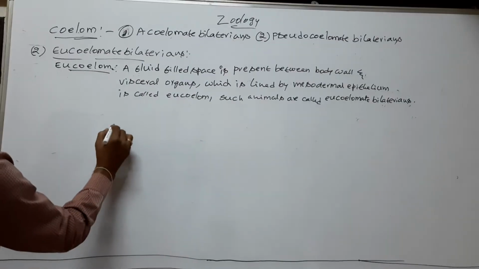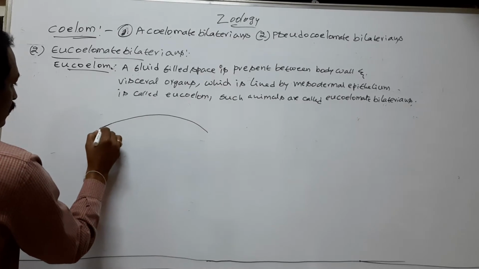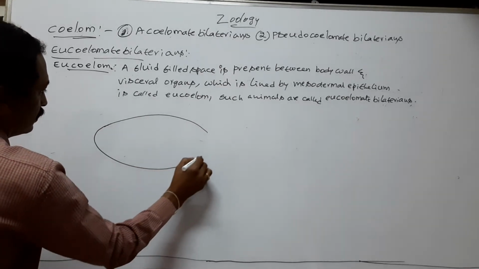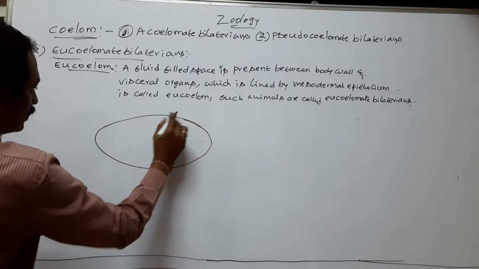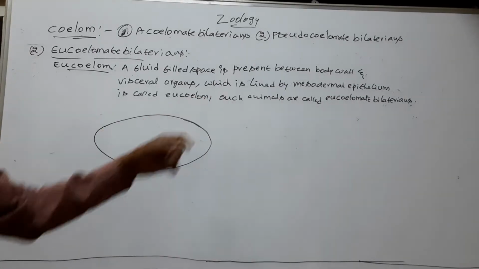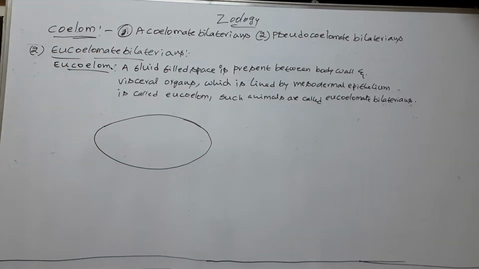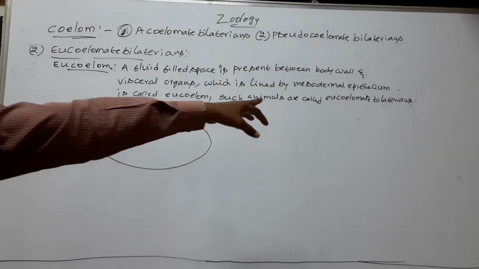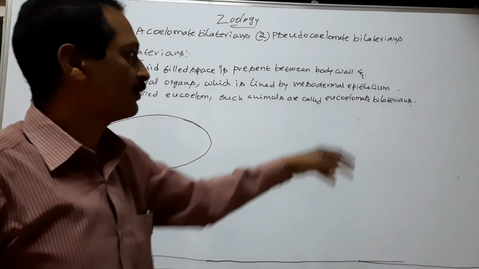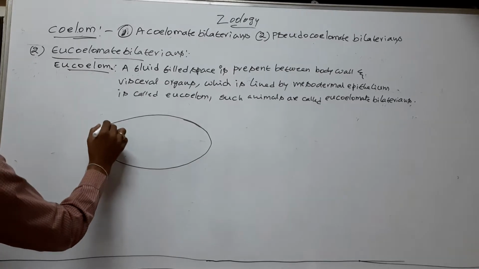So, this is the TS of eucoelomate bilaterian. This diagram is the transverse section of eucoelomate bilaterians. This is body wall.